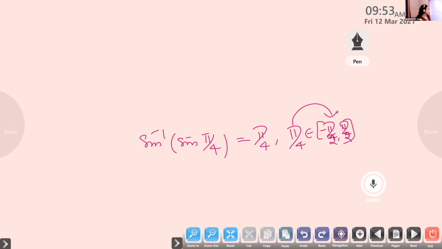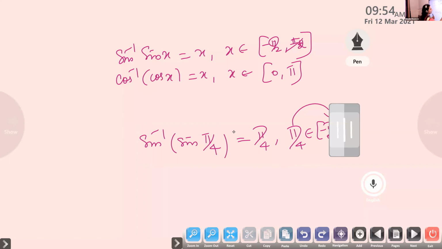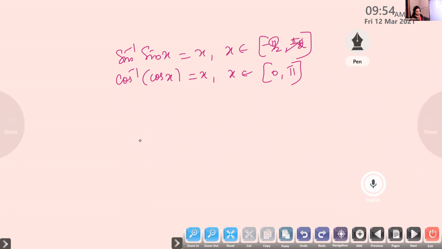So sine inverse of sine x will be x provided x belongs to minus pi by 2 to plus pi by 2. Similarly, cos inverse of cos x is equal to x if x belongs to closed 0 to pi. If it is within that principal value branch, we can cancel it.